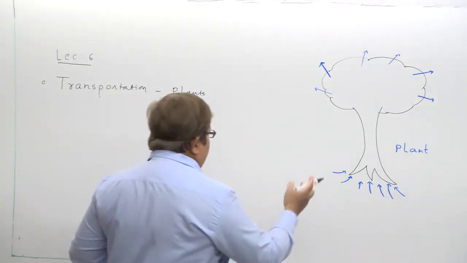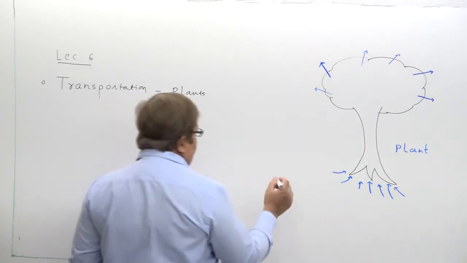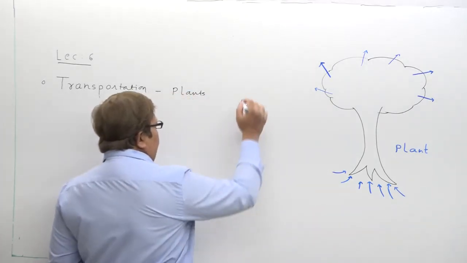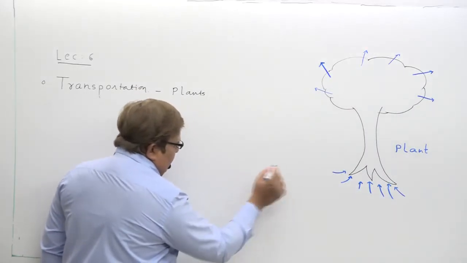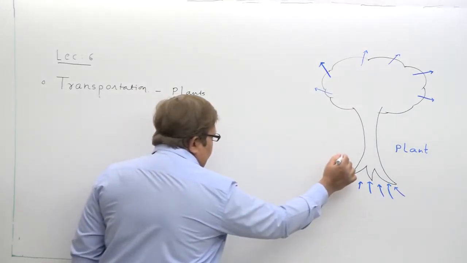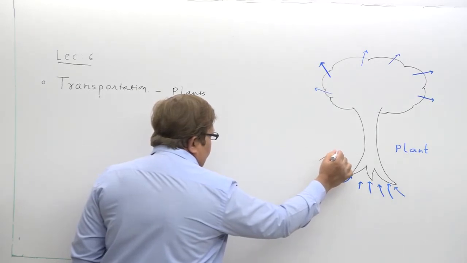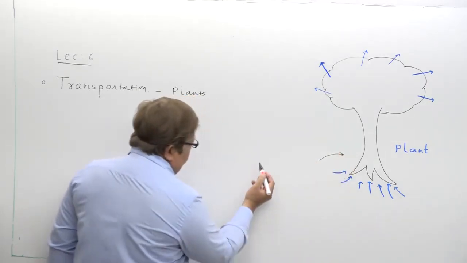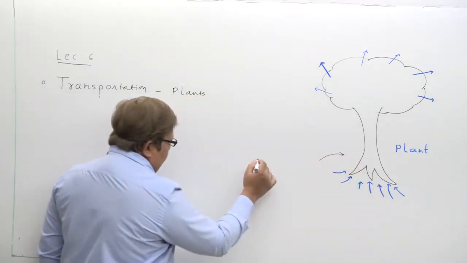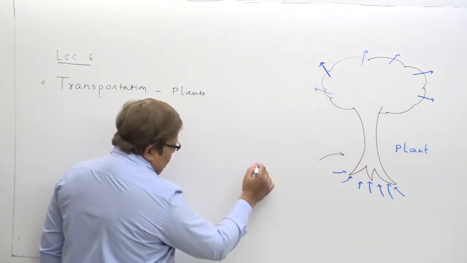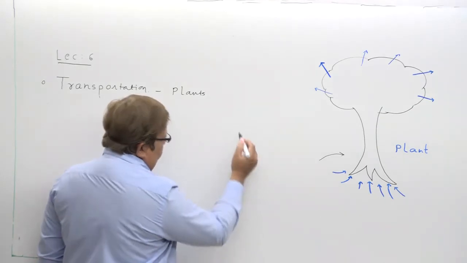Ultimately, what this diagram suggests, just try to understand. Take an example. Suppose I am not drawing all the roots, just one root to understand the process in detail.